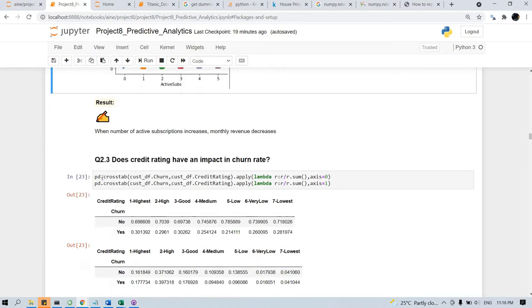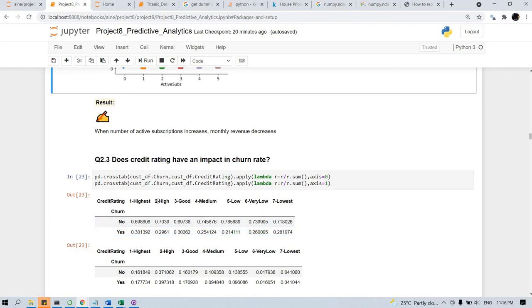Then we are trying to find out if there is any relationship between the churn rate and credit rating. If the credit rating is 3, then about 70% are retained and 30% of the customers left the telecom company.